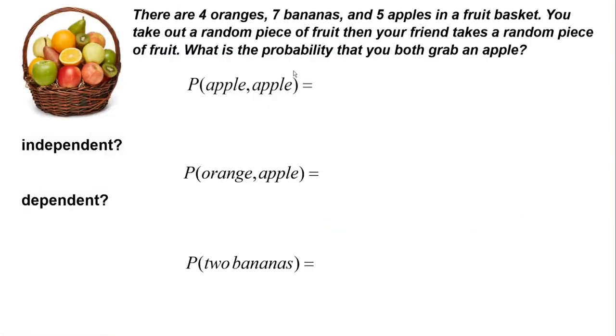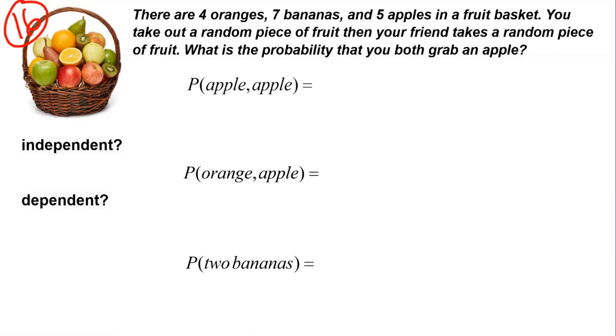Here we have 4 oranges, 7 bananas, and 5 apples in a fruit basket. So there are 16 total pieces of fruit in the basket if you add all those together. You take out a random piece of fruit, and then your friend takes a random piece of fruit out. What is the probability that you both grab an apple?